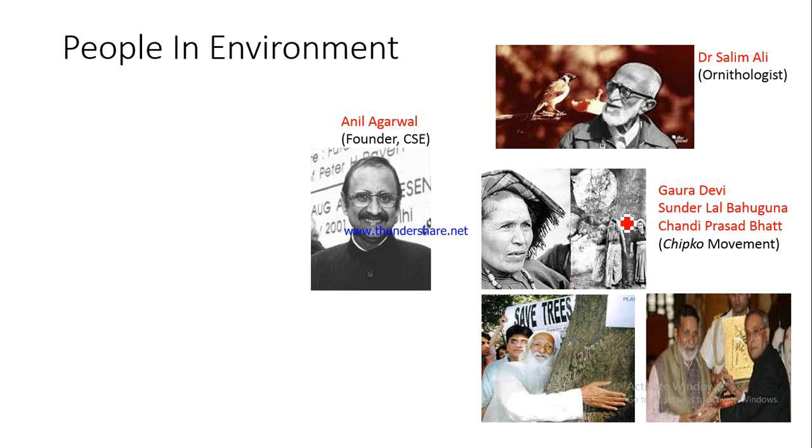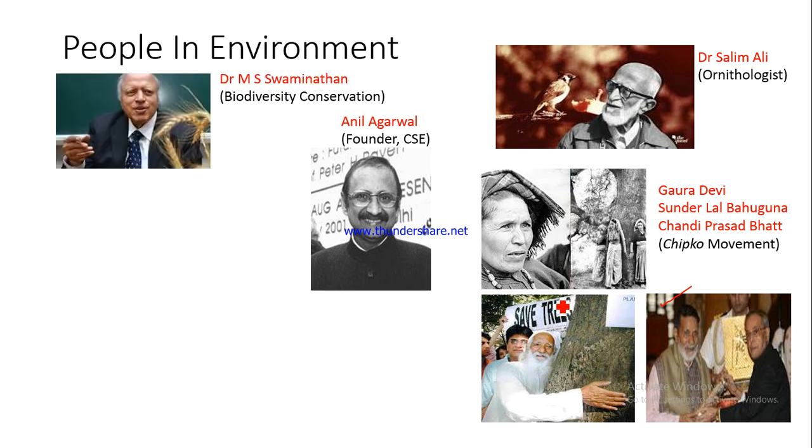Mr. Sundarlal Bahuguna and Mr. Chandi Prasad Bhatt went on to participate in other pro-environment movements also, and as you can see in this picture, they have been awarded the Padma Awards as well. Here is Mr. Chandi Prasad Bhatt receiving a Padma Award, among the highest civilian honors in India, from the then President Mr. Pranab Mukherjee.